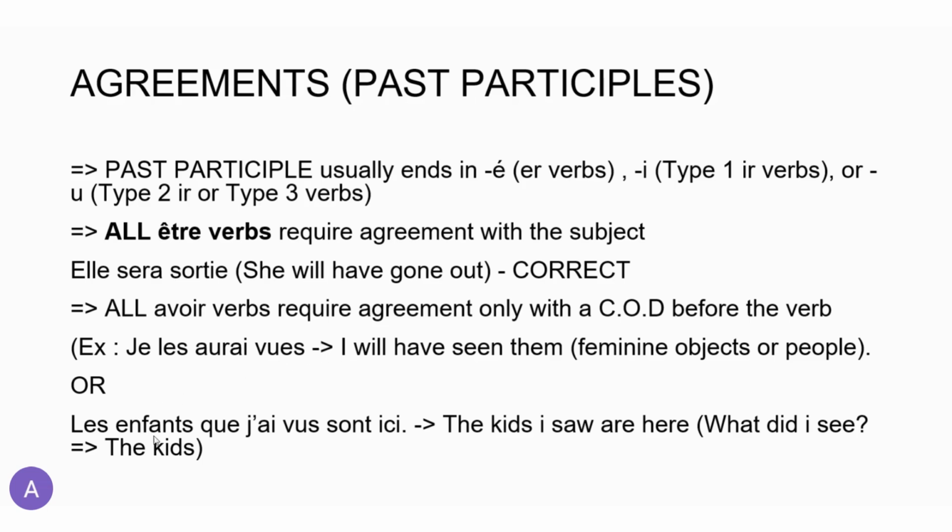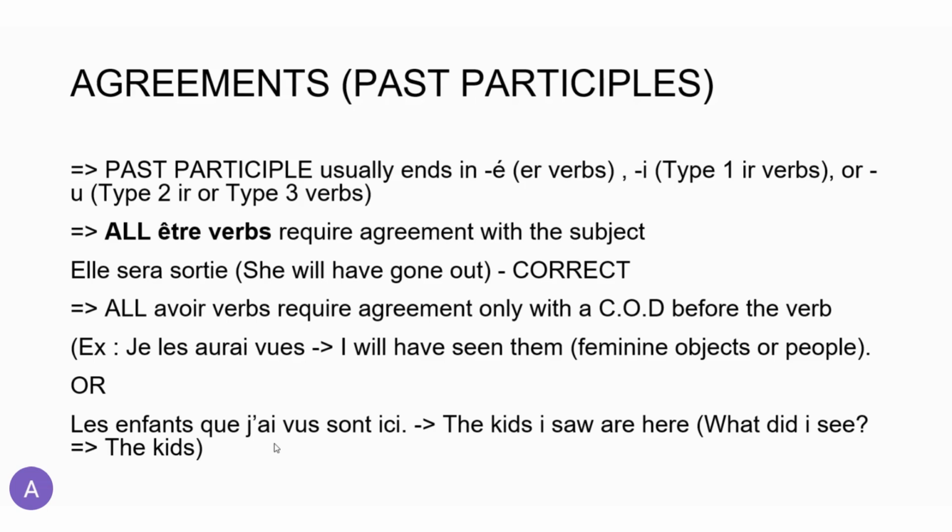Or I've provided you also an example where you would put the direct object in itself as a noun or anything before the verb. How we do that is to basically introduce the verb with the relative pronoun que. So you're going to have this structure: direct object, les enfants, que, and then the verb conjugated in a specific compound tense.